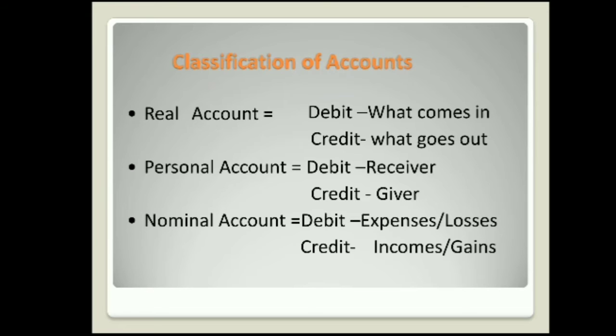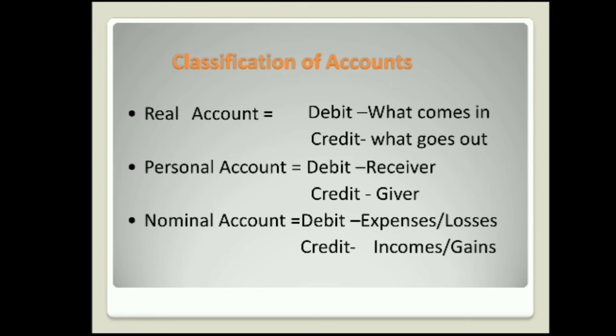Here we can classify the accounts into three according to the double entry rules. One is the real account, which deals with the assets of the organization; the personal account, which deals with all the transactions relating to persons; and the nominal account, which deals with all expenses, losses, incomes and gains. The debit and credit rules of these accounts are: real account, debit what comes in, credit what goes out. With regard to personal account, debit the receiver, credit the giver. And in respect of nominal accounts, debit all expenses and losses, credit all incomes and gains.